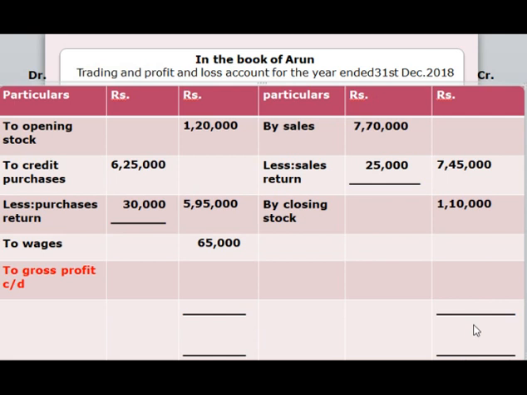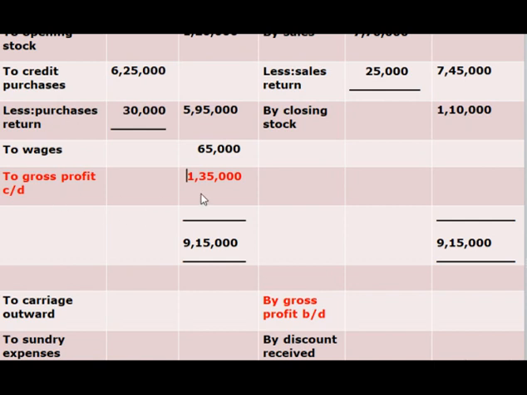Here the credit column is higher than debit column, so the amount of credit column is 9,15,000. And we have to balance the same amount in debit column also, which is 9,15,000. For the calculation of gross profit, we have to subtract 1,20,000, 5,95,000 and 65,000 from 9,15,000, which gives you 1,35,000. So the amount of gross profit is 1,35,000.